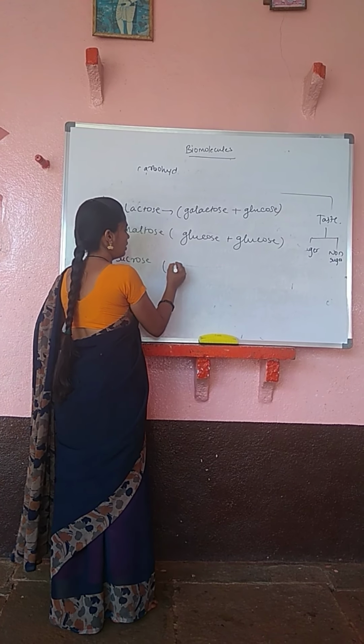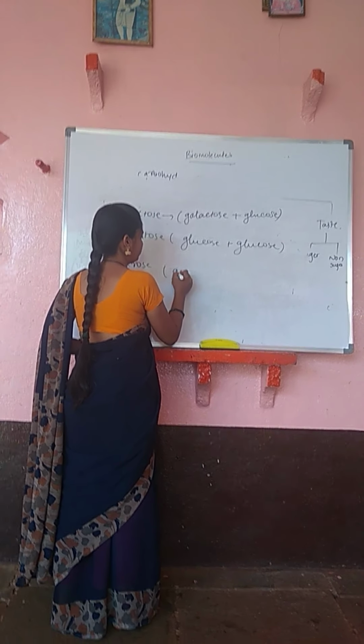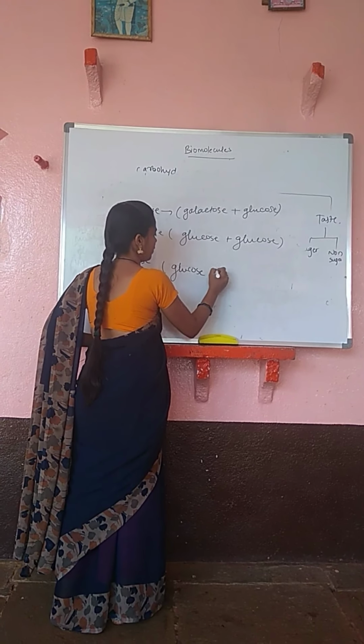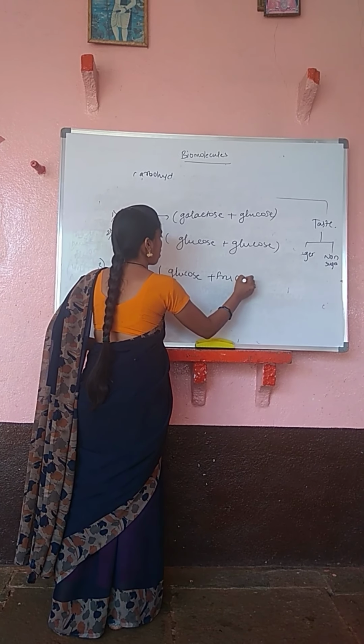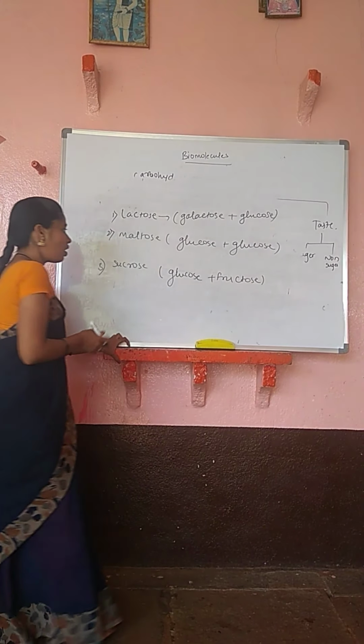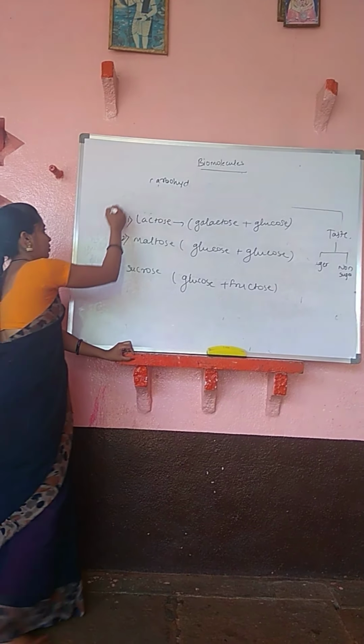In sucrose there is one glucose and another one is fructose. This is all about disaccharide.